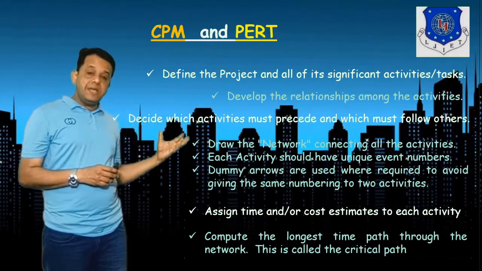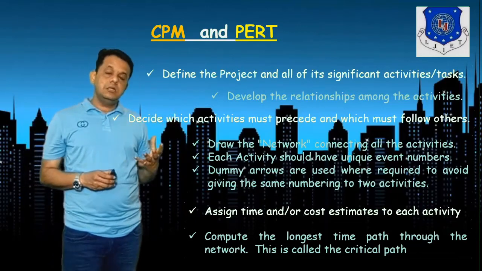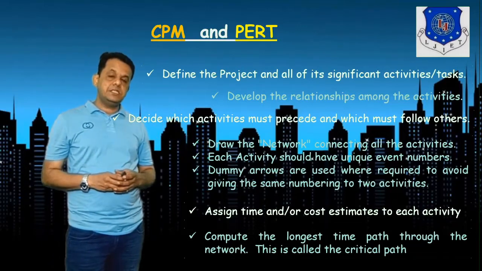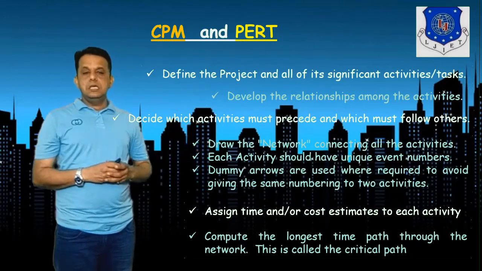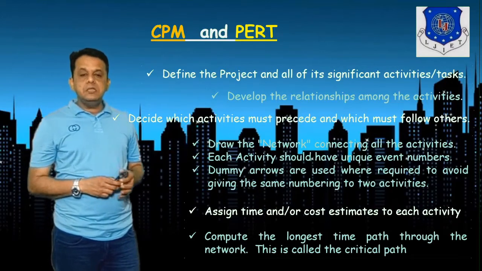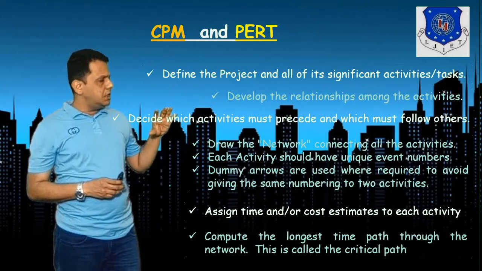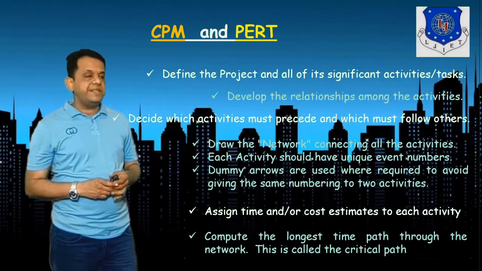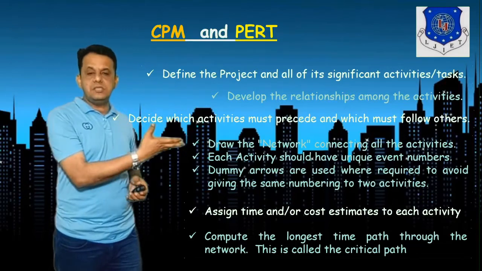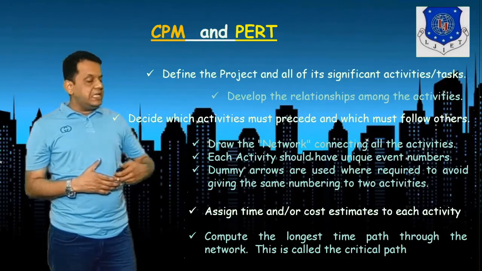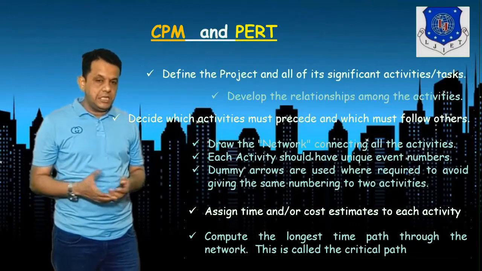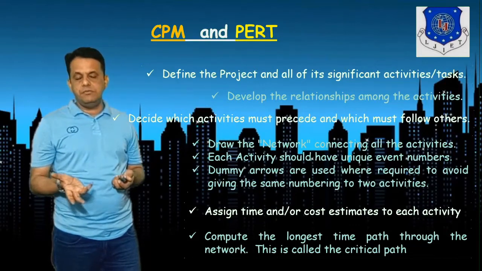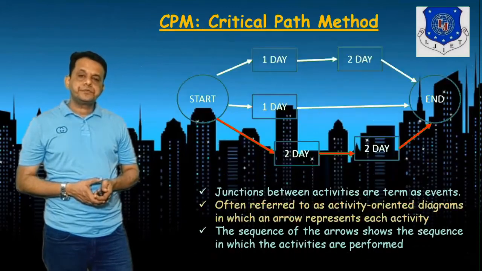There will even be dummy arrows, if you recall from the CPM PERT mathematical studies, where dummy arrows were assigned to balance the activities. Each activity is assigned estimations, say time estimation and cost estimation. Then you computed the longest path, and that was the critical path as we discussed.